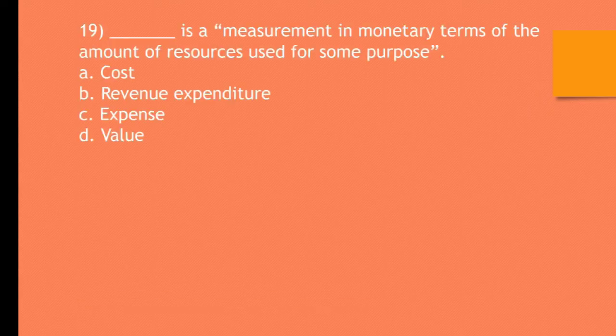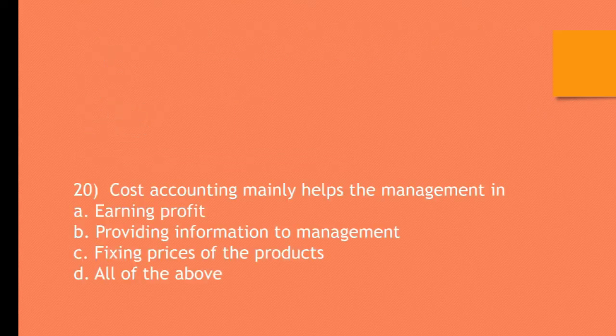Question number 19. ___ is a measurement in money terms of the amount of resources used for some purpose. A. Cost, B. Revenue expenditure, C. Expense, D. Value. The correct answer is A. Cost.